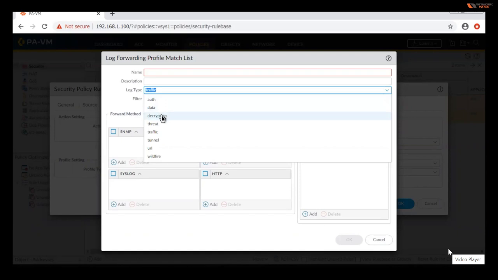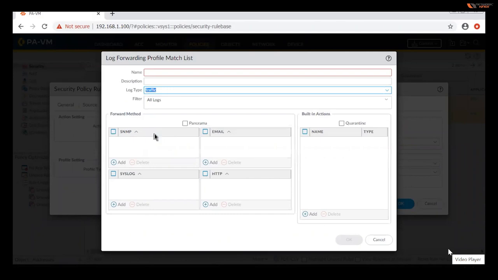Decryption, what is decryption? VPN actually uses encryption and decryption, so it means it's VPN traffic. Whichever log you want, you can select it. It's better to choose traffic, because traffic is a combination of all the logs, and you can filter all logs. See that. And where do you want to send it?